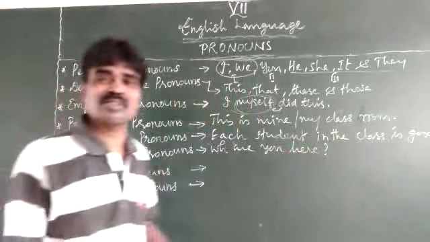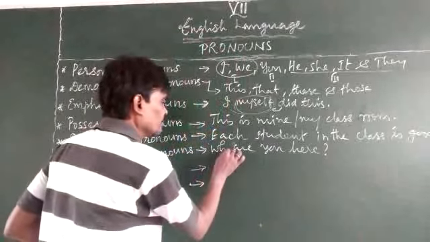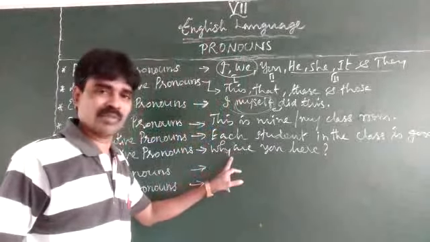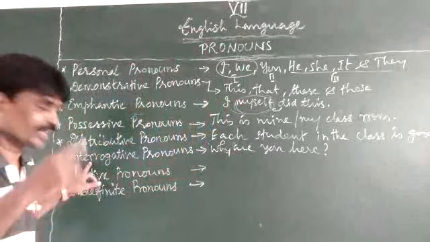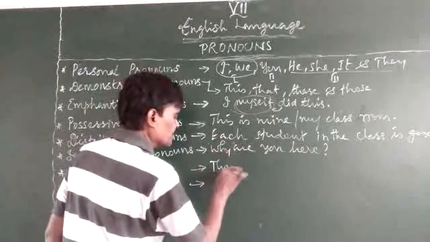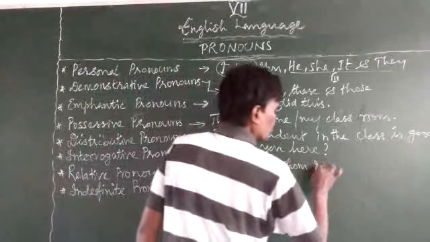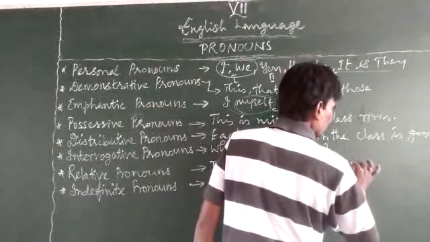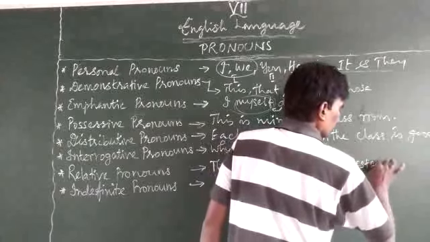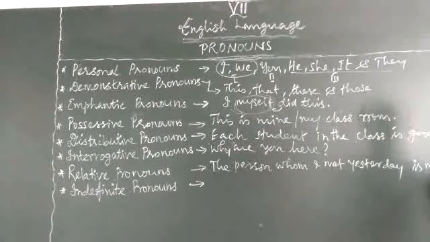Then relative pronouns. Relative pronouns, there are so many. The same words can be used, whatever interrogative words we have used can be used also here. For example, the person whom I met yesterday is my friend.